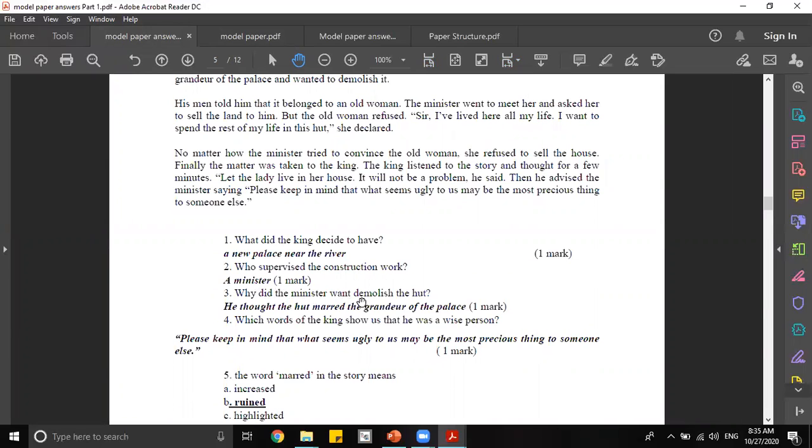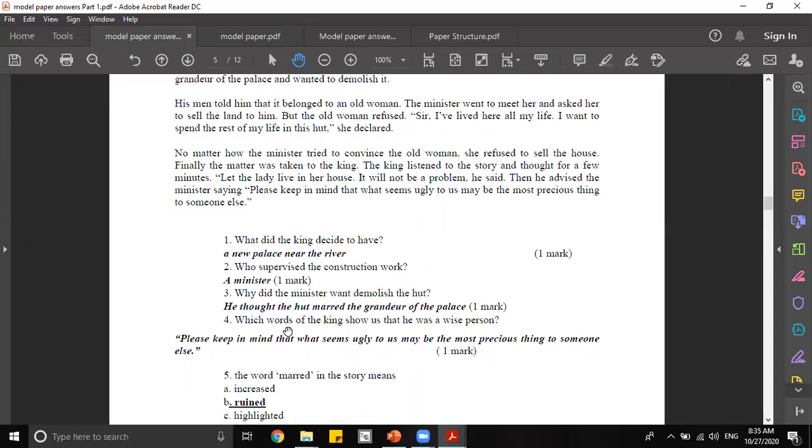Why did the minister want to demolish the hut? Because he thought the hut marred the grandeur of the palace. That is, in simple words, what it means is that it reduced the grandeur, the grand look of the palace. But this is a comprehension question. You can't write things in your own words. If you have to, sometimes you have to, if it's unavoidable.